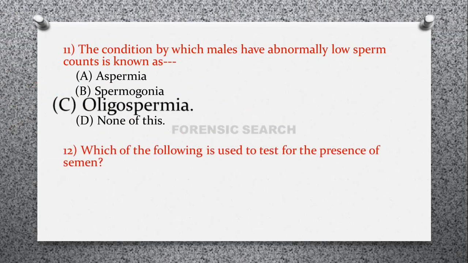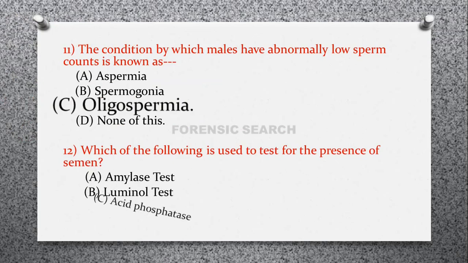Then the next question is, which of the following is used to test for the presence of semen? Option A, amylase test, option B, luminol test, option C, acid phosphatase test, and option D, Kestel-Meyer test.